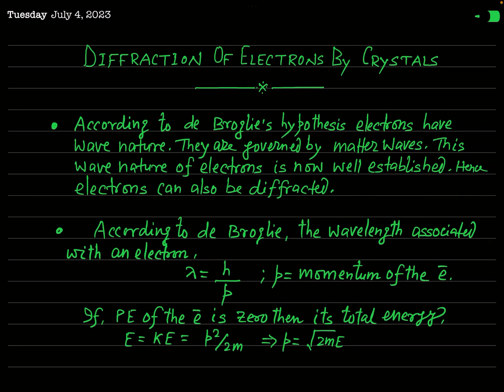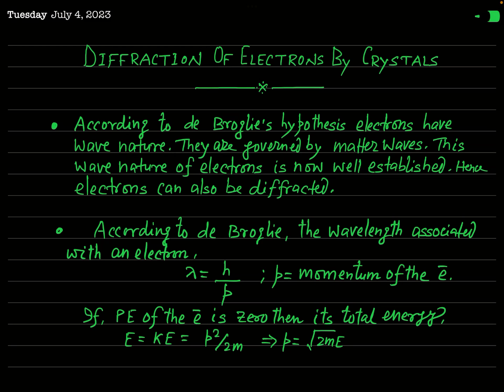Till now, we have discussed the diffraction of X-rays by crystals. Today, you will see the problem of diffraction not by X-ray but by microparticles like electrons. Why do we think that electrons can be diffracted by crystals?